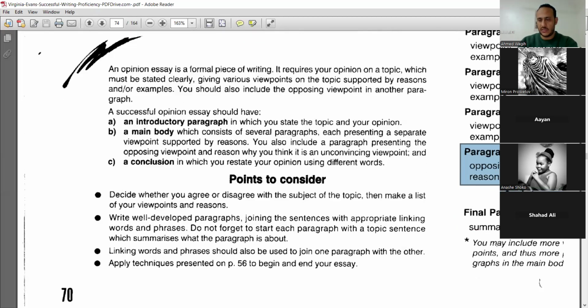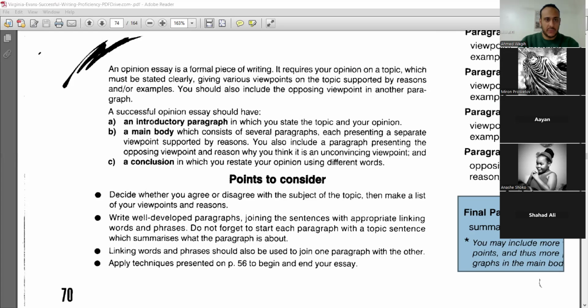Then a conclusion. And in the final paragraph, you summarize and restate your opinion in other words. You might say, I mentioned already my opinion in the introduction. Do I repeat it again in the conclusion? Yes, but in other words. Okay, so this is the outline. You're familiar with this.